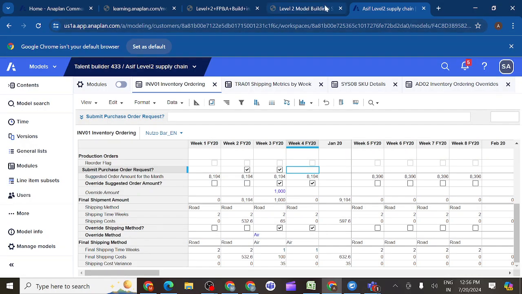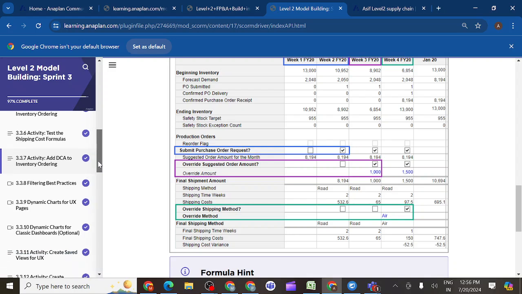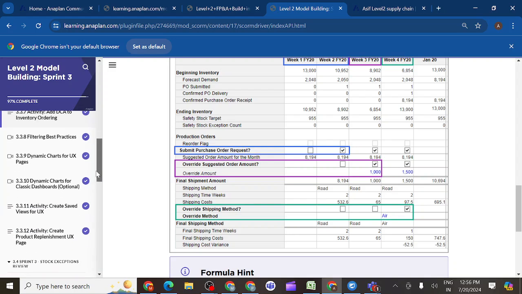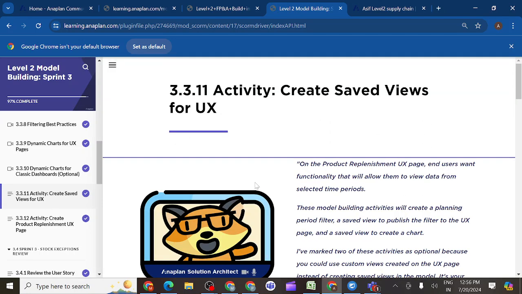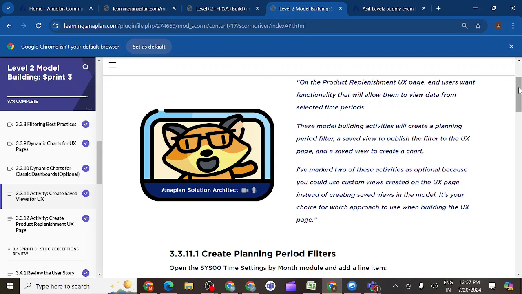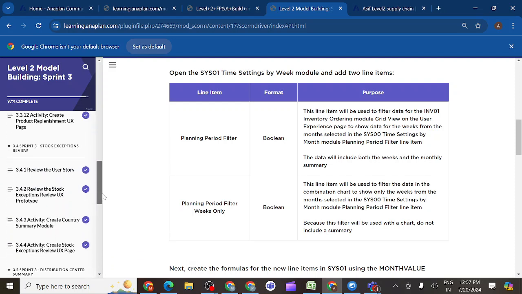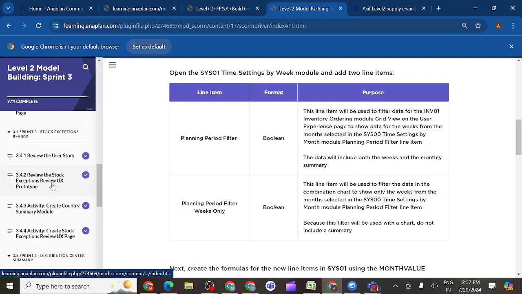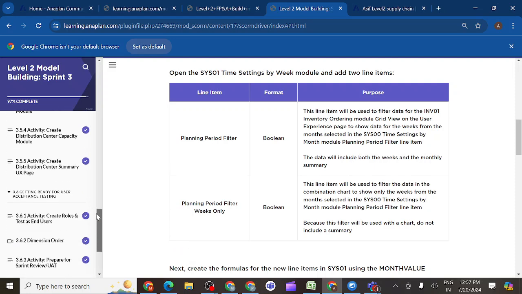After completing this one, we need to create some UX pages here. Saved views and UX pages we need to create. Tomorrow we'll create some UX pages here, create a planning period filter and the different UX pages we have. After completing this, we have other activities: create exception account, stock exception review, and other activities, 5 to 6 activities in total.